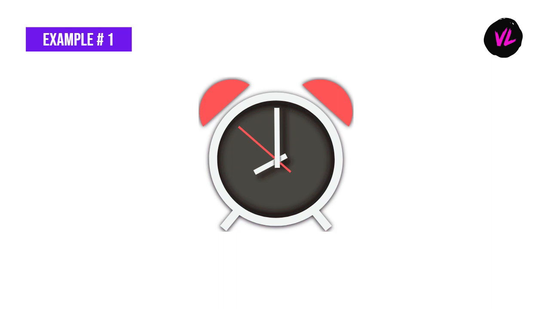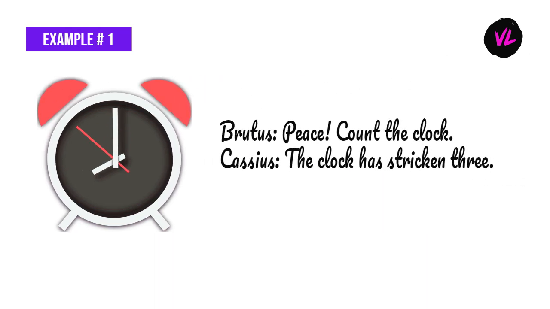Look at this example. Brutus: Peace, count the clock. Cassius: The clock has stricken 3.